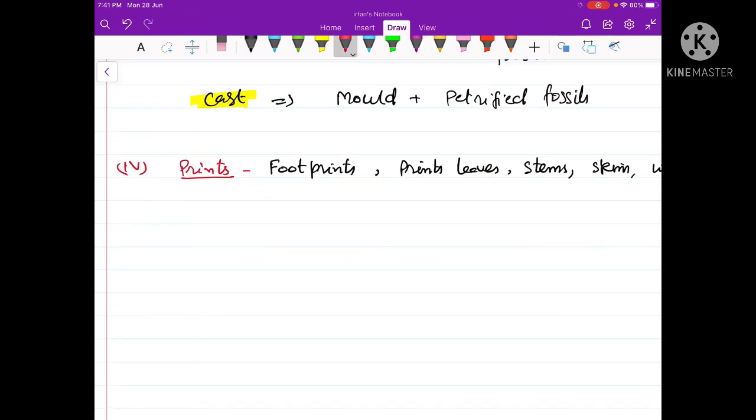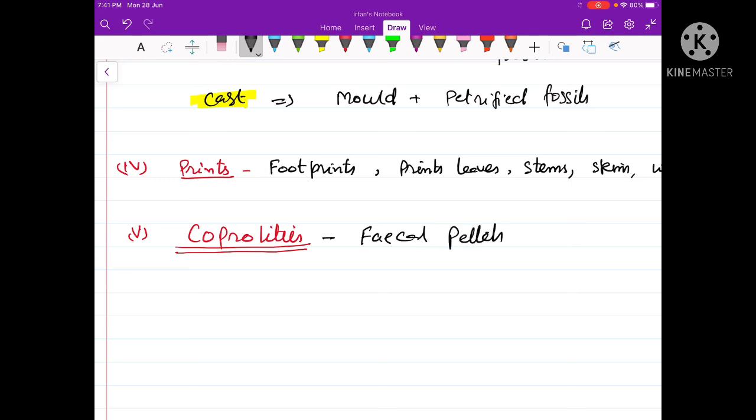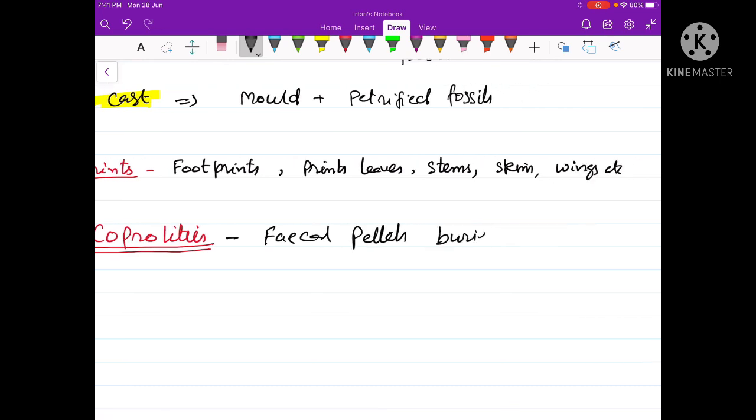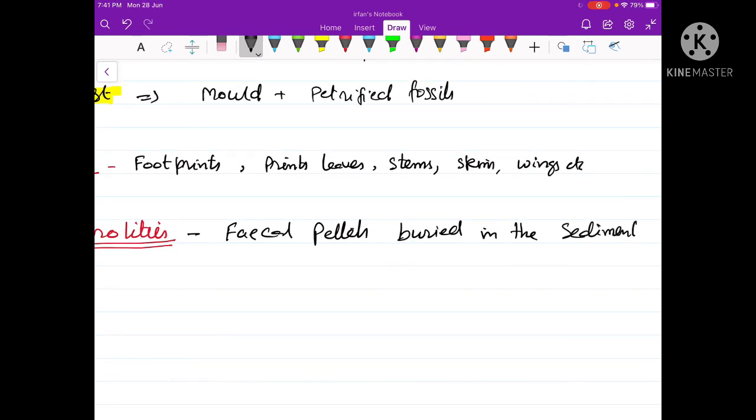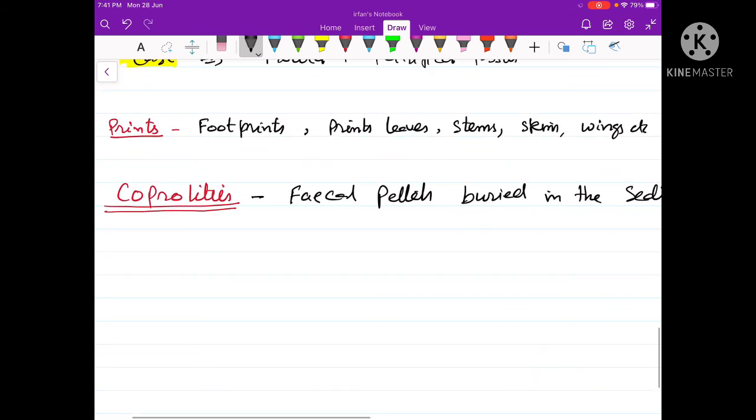Another type of fossil, the fifth type of fossil, are called as the coprolites. Now coprolites are a special type of fossils whereby sometimes the fecal pellets of an organism are petrified. When fecal pellets of an animal are preserved, they get petrified and become fossilized. Such type of fossilized fecal pellets are called as coprolites. So coprolites actually represent the fecal pellets that get buried in the sediments.